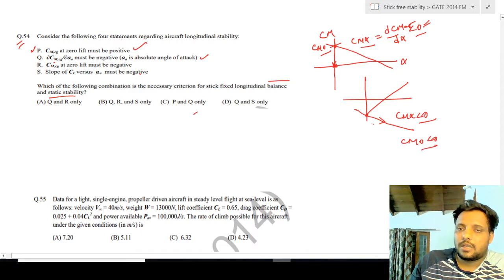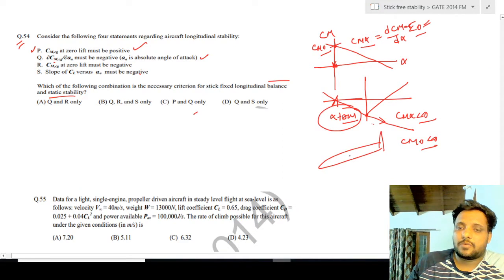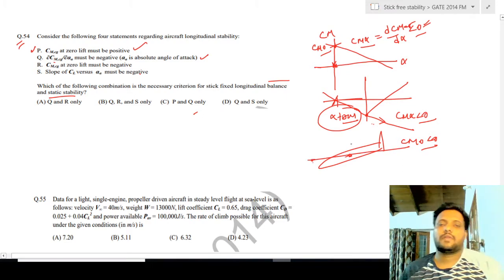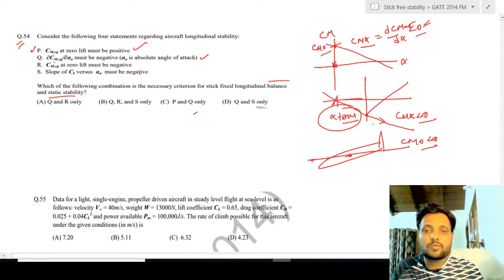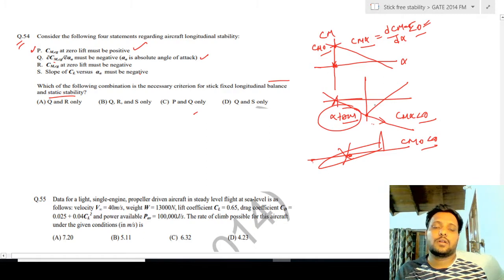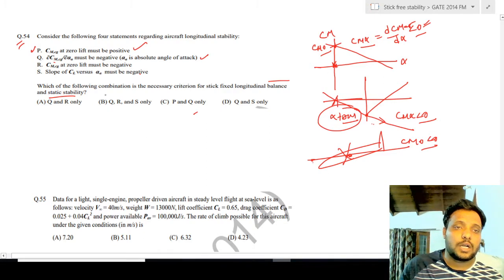That means if I extend this in this direction, it will be crossing here, and this value is alpha trim, which is a negative value, and that means the airplane will be flying in this position at trimmed condition. In this position it is very difficult for a pilot to control the airplane, so that is why this is a totally unfavorable condition. So option R is totally wrong.